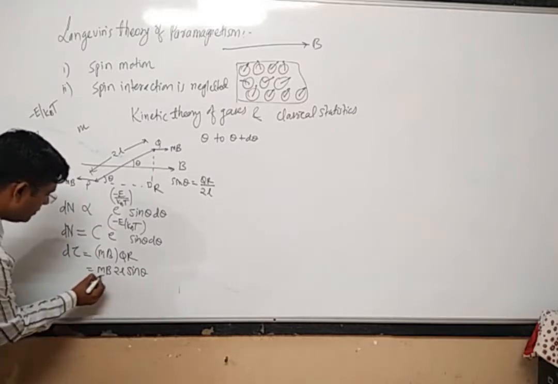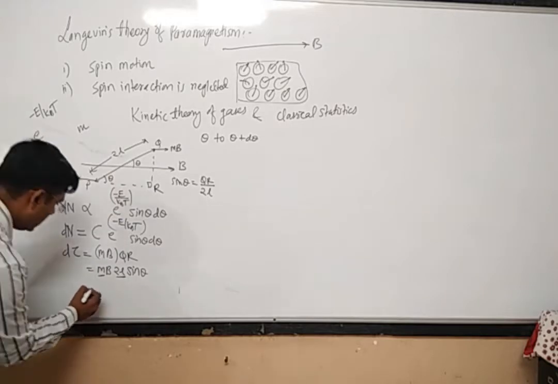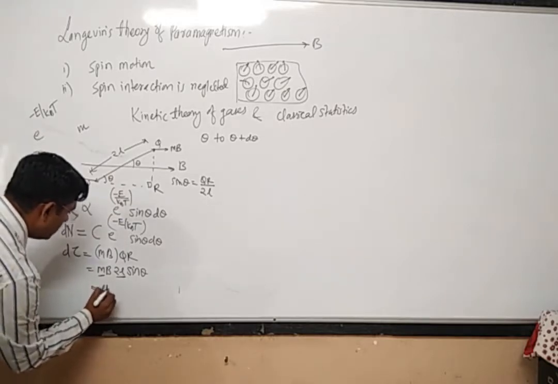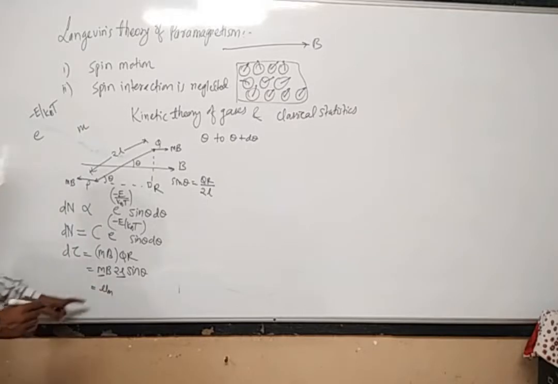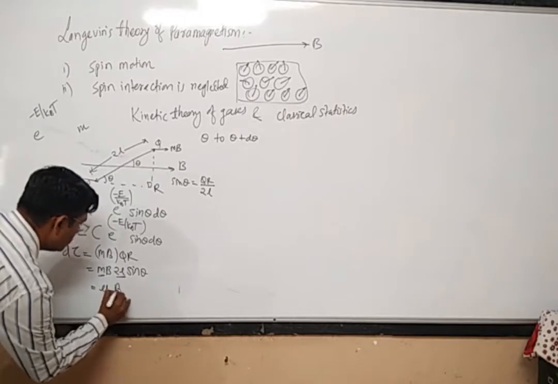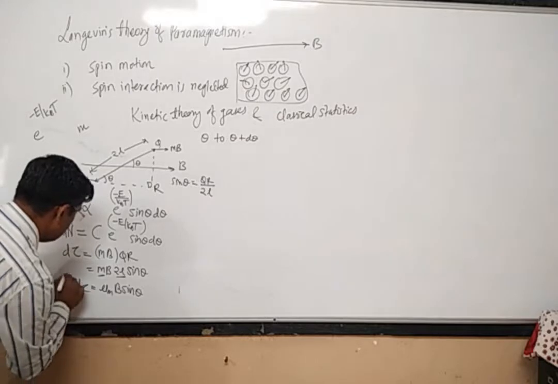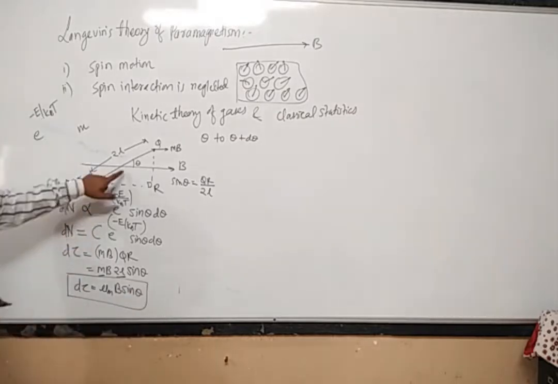So the torque is m into B into twice L into sin theta. If you see, m is the pole strength, twice L is the length of the dipole. This is nothing but the magnetic moment, and I am writing mu m for the magnetic moment, that is m into twice L. So it is mu m into B into sin theta. Okay, this is d tau, the small torque acting on one dipole.